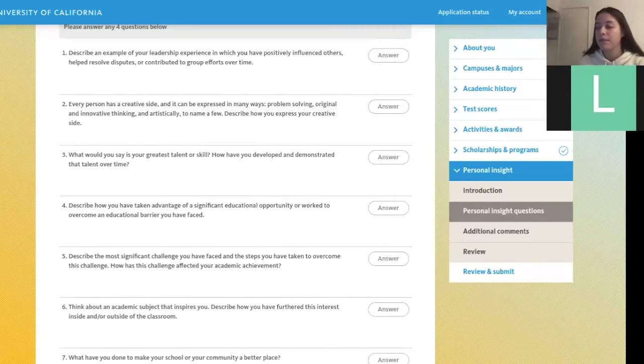For example, the first one's about leadership. So maybe you've contributed to a club, maybe you're a club officer, something like that would be a really good thing to write about for this, and how that makes you special, how you stand out as a person, how this club has made you grow as a leader.